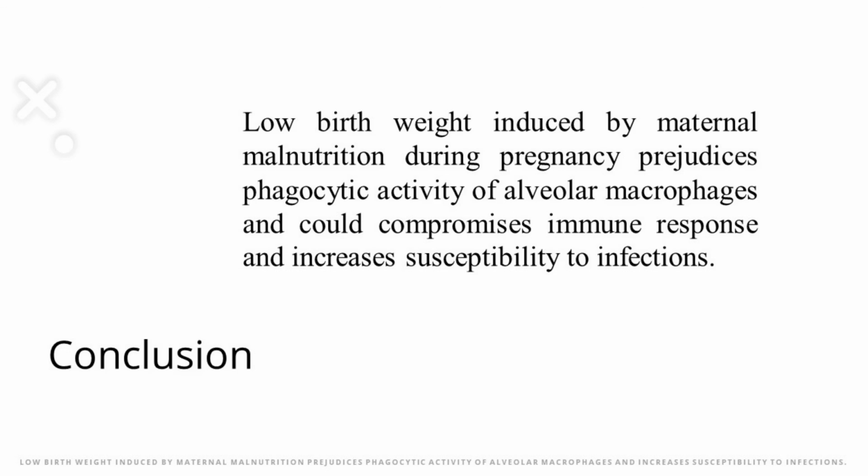Finally, we could say that low birth weight induced by maternal malnutrition during pregnancy prejudices phagocytic activity of alveolar macrophages and could compromise immune response and increase susceptibility to infection.